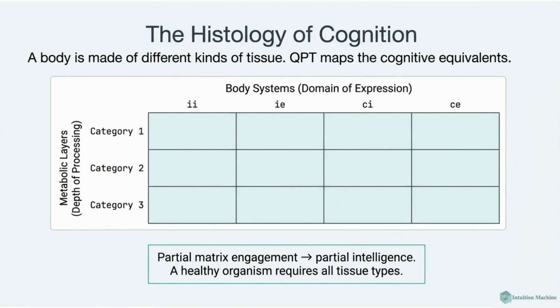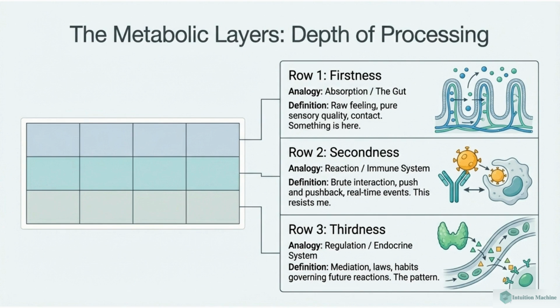This framework, the histology of cognition, maps cognitive equivalence to the body's tissues. It uses a matrix based on metabolic layers, or depth of processing, and body systems, or domains of expression. A healthy organism requires all tissue types. The metabolic layers define the depth of processing.